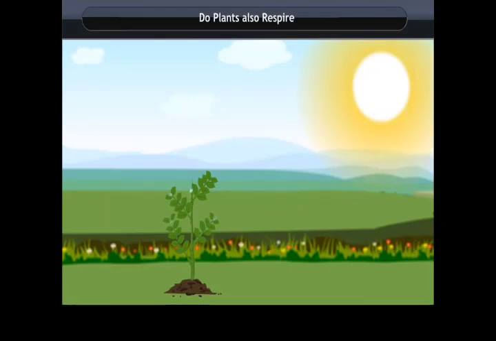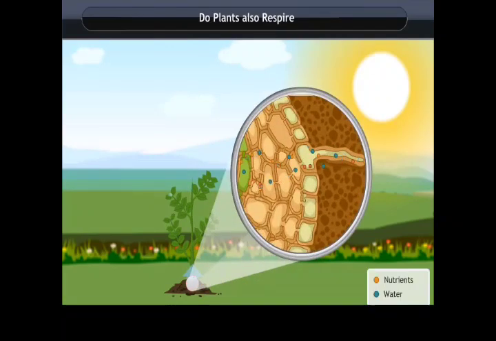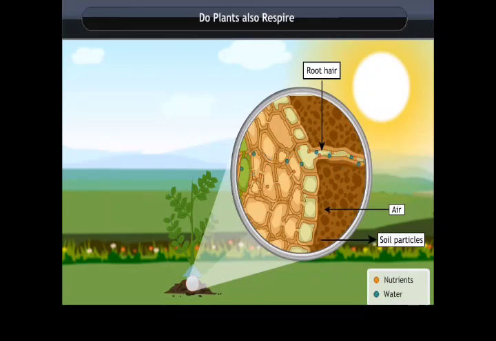How do plants respire? Like animals, plants also respire. Yes, they also take in oxygen and give out carbon dioxide. The plant cell also breaks down glucose to generate energy. How does this respiration take place in plants? The plants have tiny pores in their leaves called stomata that regulate the exchange of gases. The root cell also needs oxygen to generate energy. Roots take up air from the air spaces present between the soil particles.